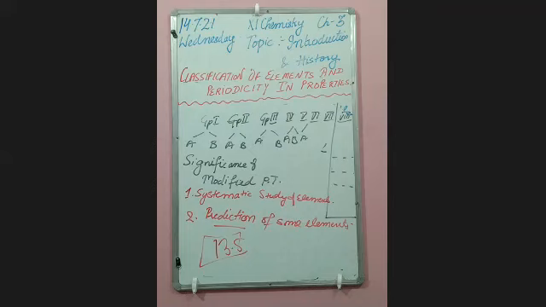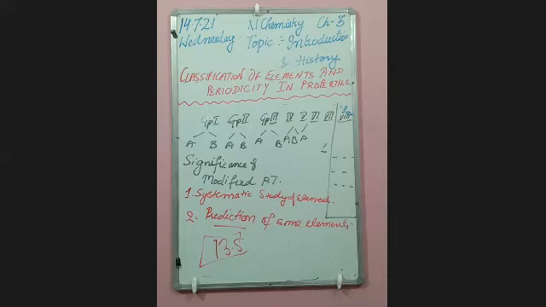So it should be placed between carbon and nitrogen because the atomic weight of carbon is 12 and nitrogen is 14. But this is not the case. It is present after lithium. So there must be some errors. So he changed that and he gave the exact valency of beryllium as 2, and 2 into 4.5 comes out to be 9. That's why it is placed after lithium.